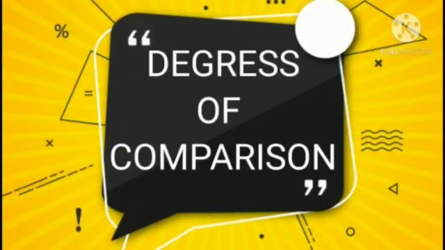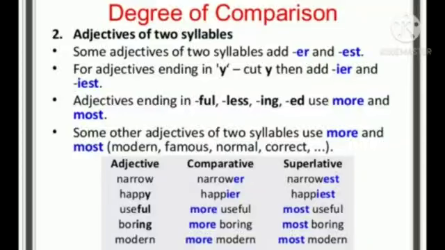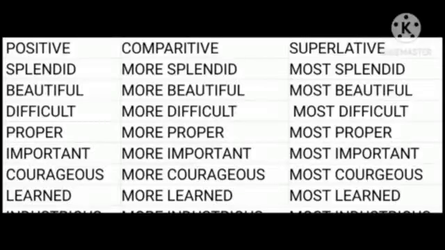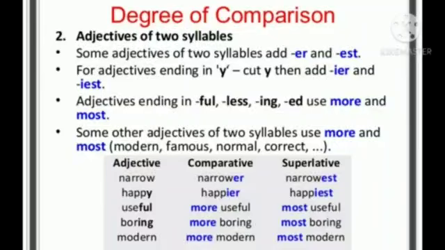Today we can go with the concept of adjectives of more than two syllables, and many of those with two form the comparative by using the adverb more with the positive, and the superlative by using the adverb most with the positive. So here, when we have more syllables in a particular word, like splendid, beautiful, difficult, proper. See, splendid, more than one, isn't it? Beautiful, three syllables there. So when we have these more syllables, then we can go with the words comparative with more and superlative with most.